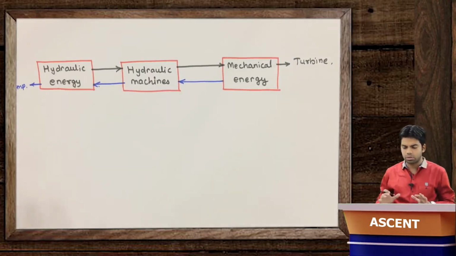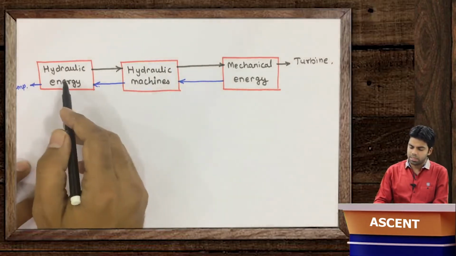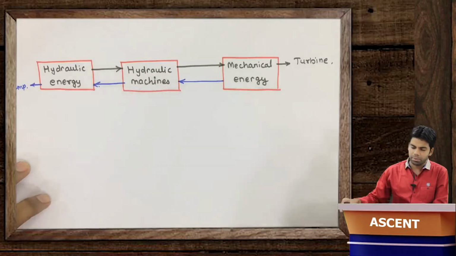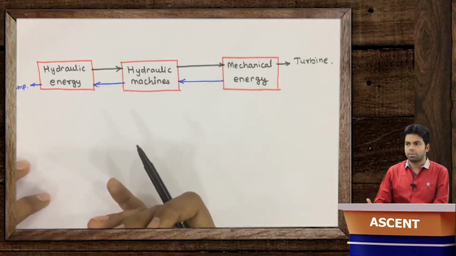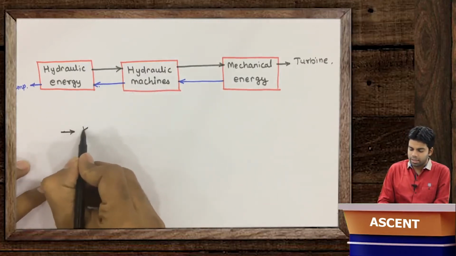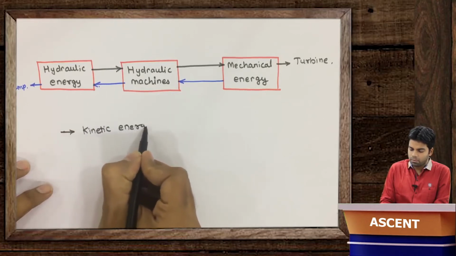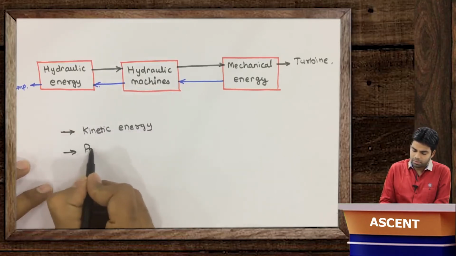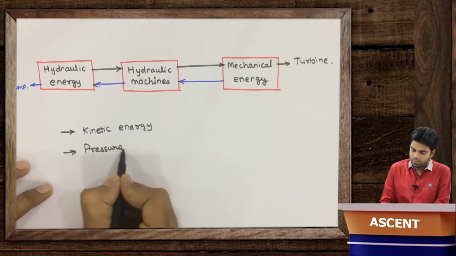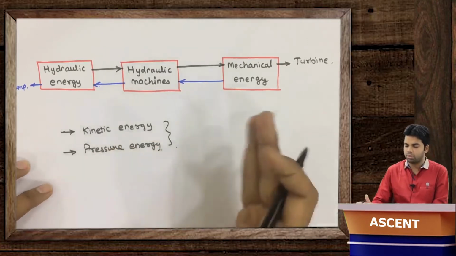Now first coming to the turbines. What actually are the turbines? As I told you, turbines convert hydraulic energy to mechanical energy. And when I say hydraulic energy, I basically mean two types of energy. First is the kinetic energy, and second is the pressure energy. So basically these two types of energy are converted to mechanical energy.